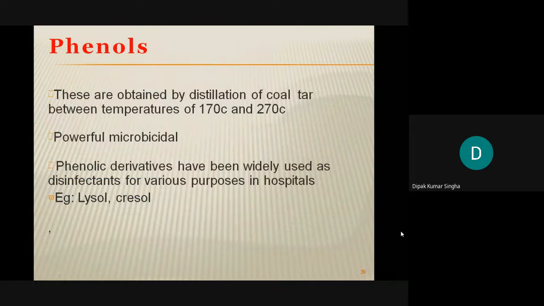And phenol, all of you know phenol. These compounds are obtained by the distillation of coal tar between temperatures of 170 to 270 degrees centigrade. Phenol is a powerful microbicidal. Cidal means killing the microorganisms; static means inhibiting the growth of microorganisms. Phenolic derivatives have been widely used as disinfectants for various purposes in hospitals, for example Lysol and Cresol, which are phenolic compounds used for disinfecting floors.